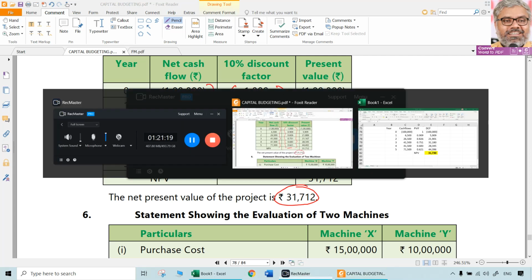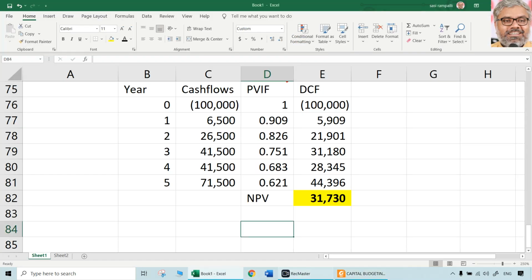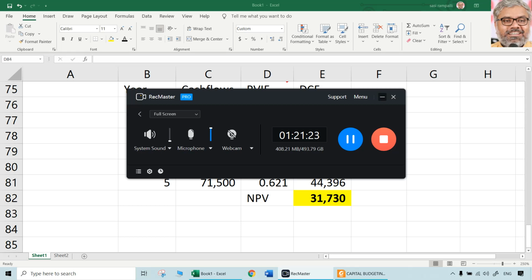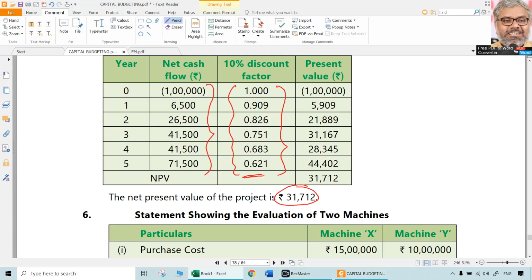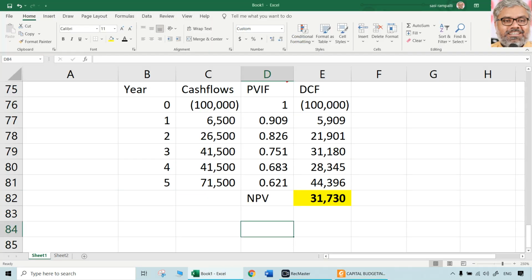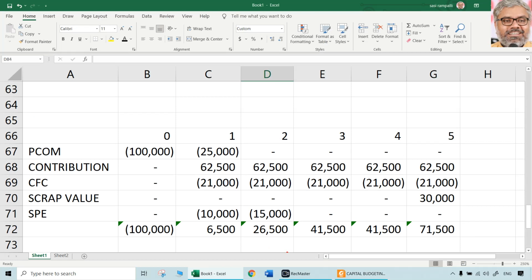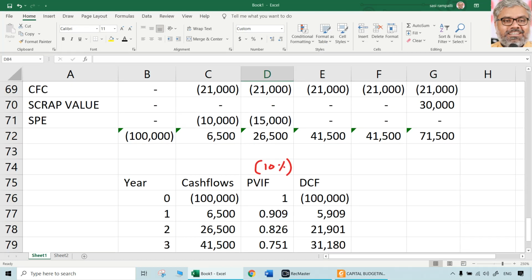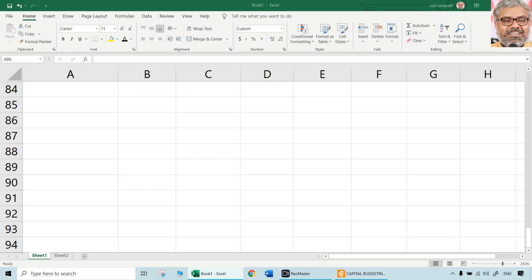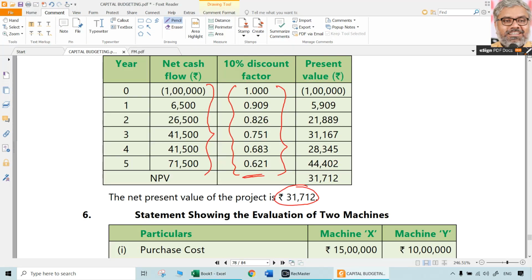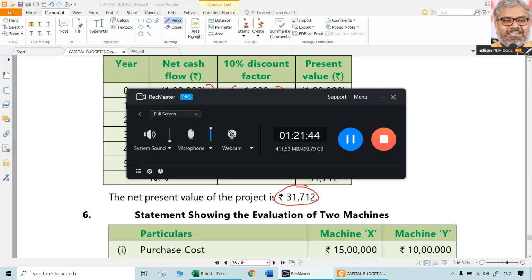1 lakh, 26,500, 41,500, 41,500, 71,500. That is the most important computation. Remaining is just clerical: multiplication, total, final answer. That's all. So that is the net present value calculation in that particular case, which was the 5th question at the end of the chapter.